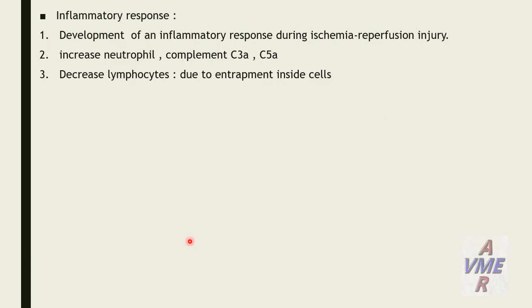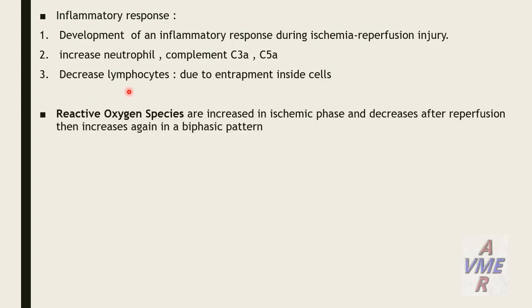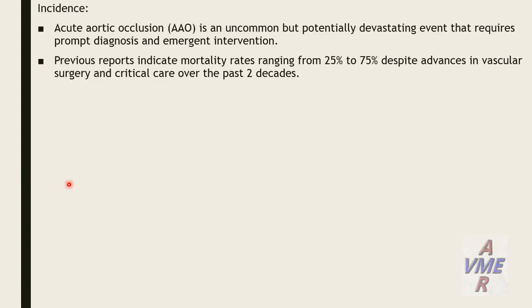Inflammatory response: development of the inflammatory response during ischemia reperfusion injury. Neutrophils and complement C3 and C5a increase, and lymphocytes decrease due to entrapment. Reactive oxygen species are increased in the ischemic phase and decreased after reperfusion, then increase again in a biphasic pattern. And lastly, reperfusion. It comes after revascularization, but it needs another lecture, as reperfusion has extensive discussion of the pathophysiology, symptoms, and complications.